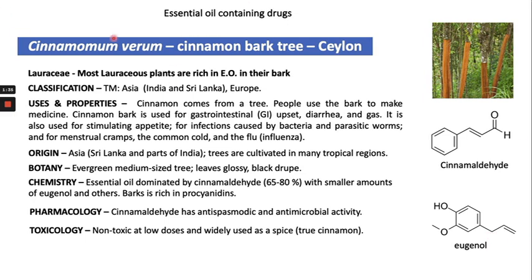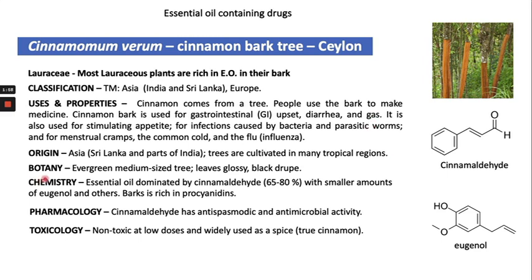This plant belongs to the Lauraceae family, right? Cinnamon comes from the tree, and people use the bark to make medicine. Cinnamon bark is also used for GI upset, diarrhea, and gas.